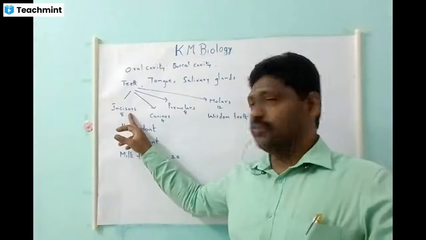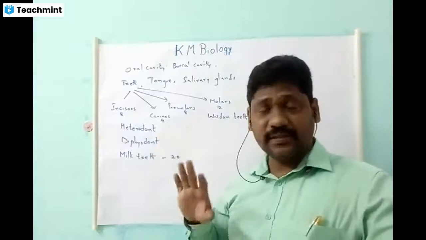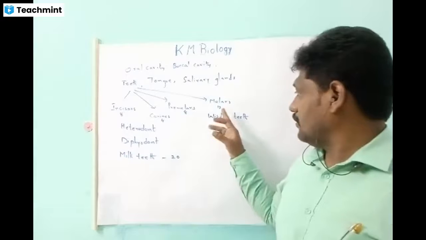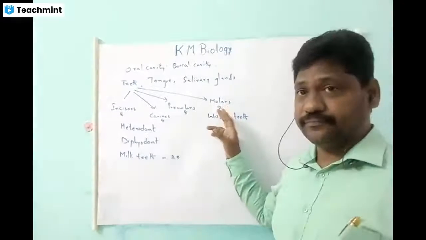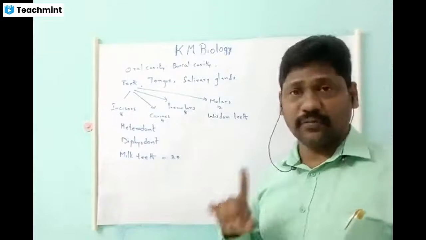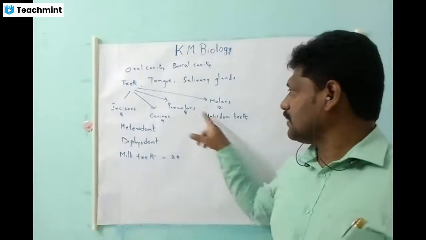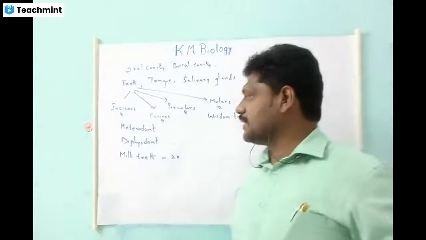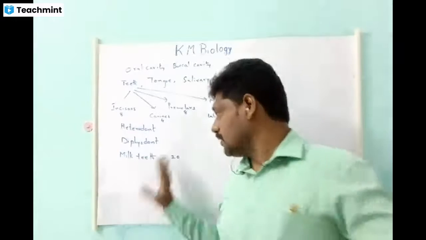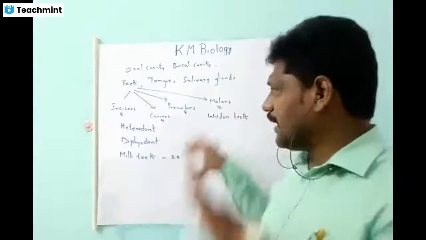So incisors you will get two times, okay? Canines you'll get two times, and molars, the first two sets, you will get two times. The last set, wisdom teeth, will come only one time, and these two, wisdom teeth and premolars, are exceptions to the diphyodont. They are formed only one time. That is an important question.